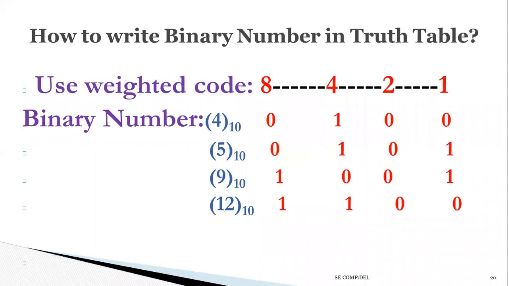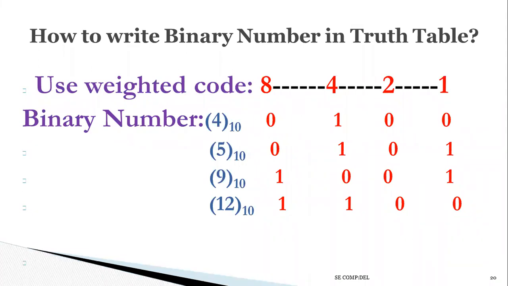Next, these all digital logic designs are based on binary numbers, these digital numbers, right? So how to write a decimal number in a truth table or anywhere? I will tell you these concepts later on, but here it is important to learn how to write a binary number.